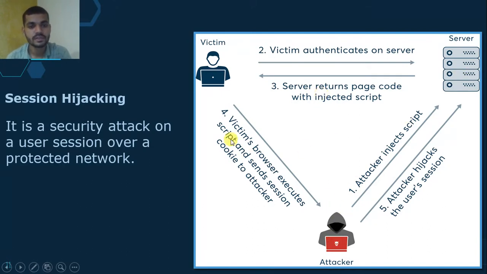In the fourth step, the victim's browser executes the script and sends the session cookie to the attacker. The session and cookies are sent to the attacker. After getting the session and cookies, anyone can easily hack the victim's computer.